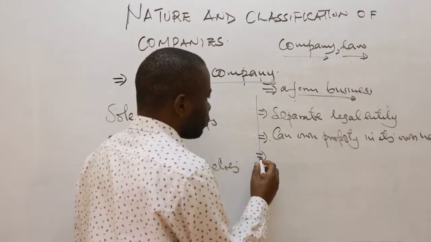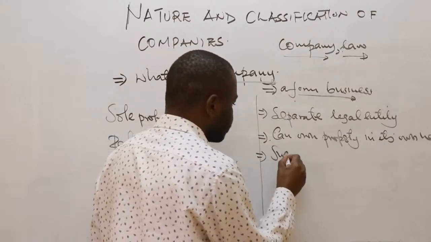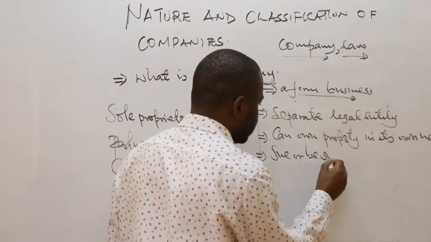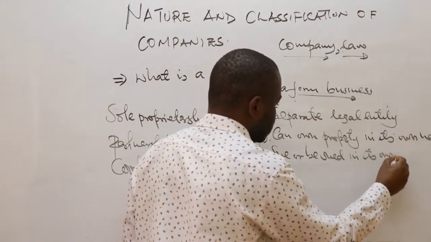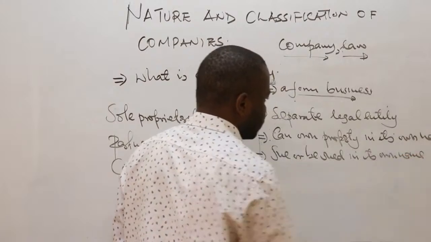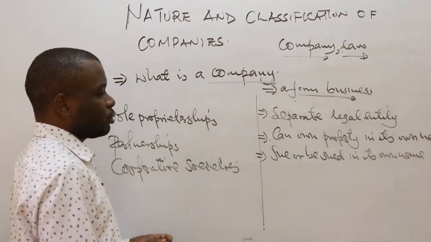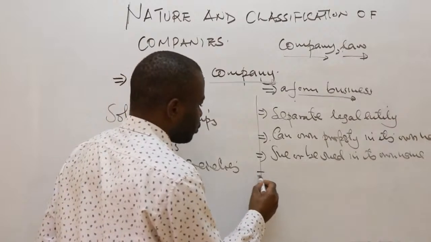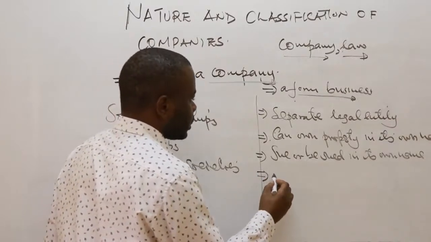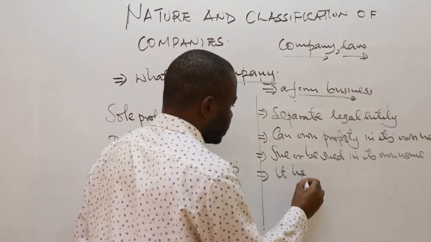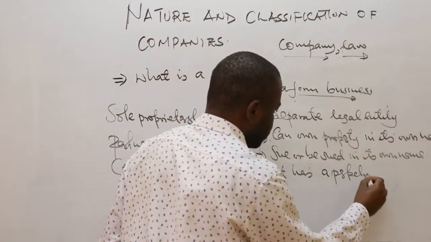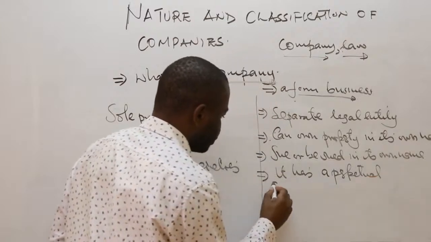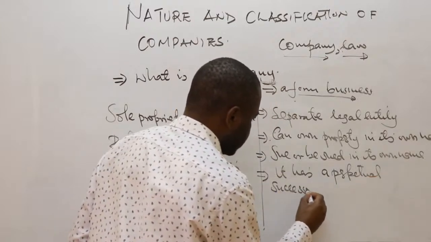Then you can also talk about the fact that it can sue or be sued in its own name. So that is another characteristic. We can also talk about the fact that it has perpetual succession.